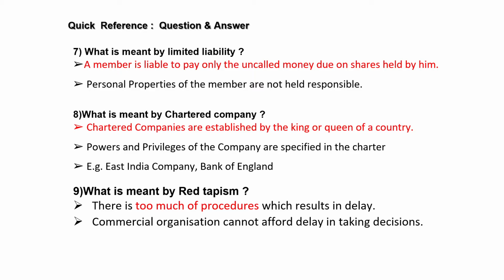And what is meant by red tapeism? Actually the word means it is too much of procedures. Okay, so if you remember this word, you can write the remaining sentence. There is too much of procedures that result in the delay of decision making. Okay, when the government organization is run like a commercial organization, it cannot afford delay in decision making. So this is one of the disadvantages of government undertaking.